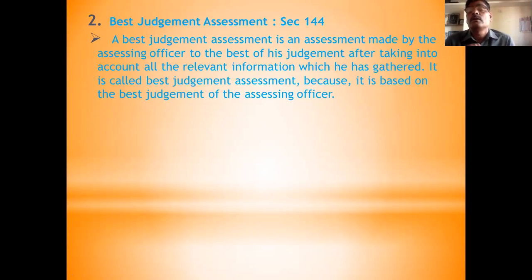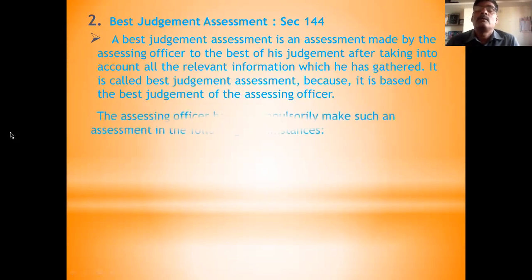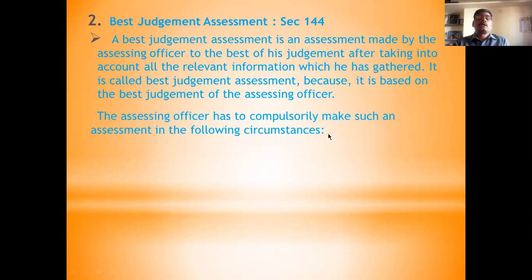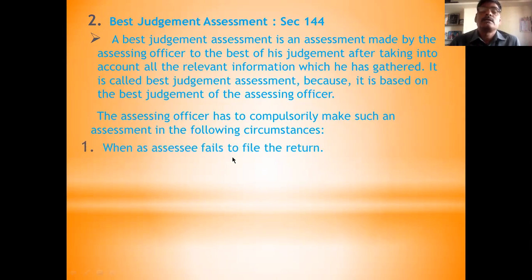On the basis of available information, he takes his best judgment regarding total income and total tax. That is called best judgment assessment. Okay, and this is possible in the following cases. The assessing officer has to compulsorily make such an assessment in the following cases. Best judgment assessment comes when the assessee fails to file the return.